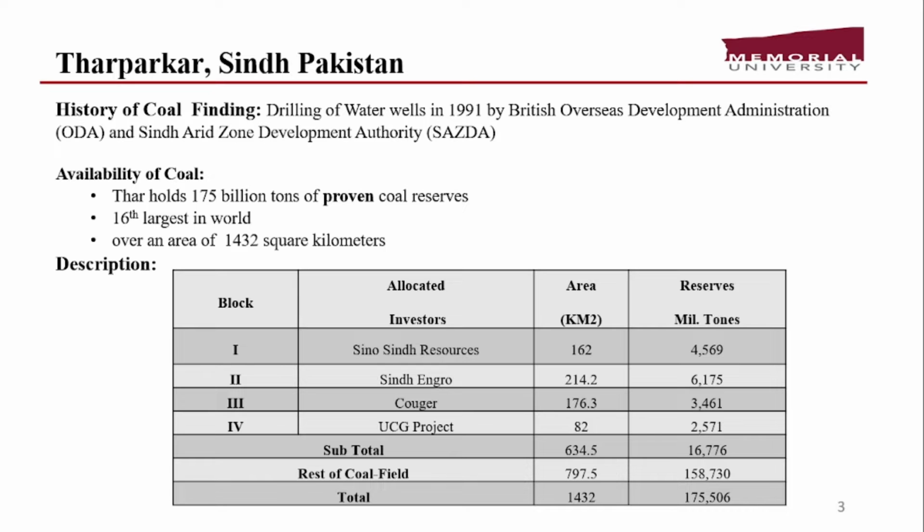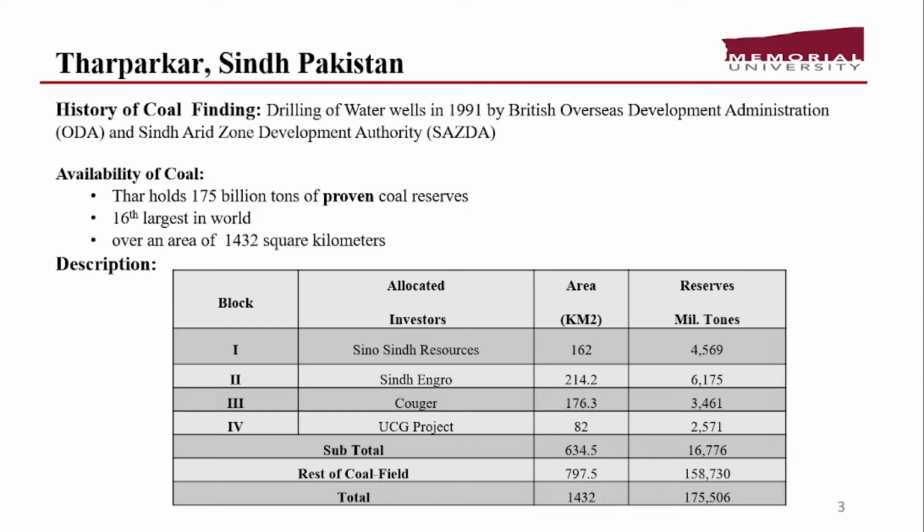Talking about the first area, which is Ttharparkar, situated in Sindh, Pakistan. The history of the coal finding is basically the drilling that was conducted by the British Overseas Development Authority and Sindh Arid Zone Development Authority in 1991, and that was the first time that the coal was introduced there.